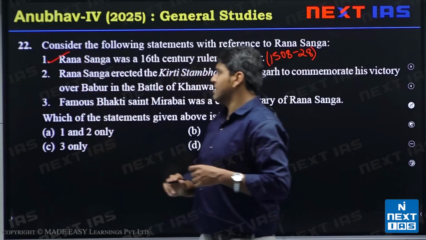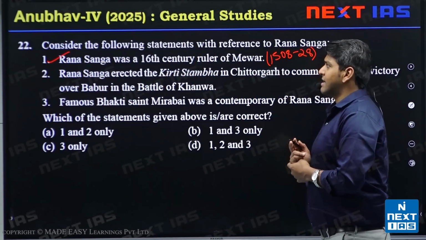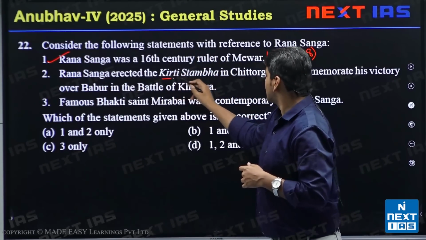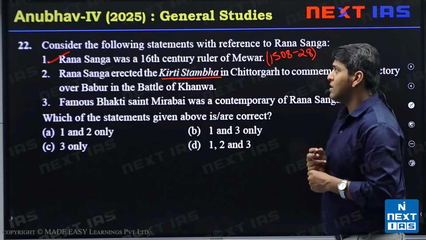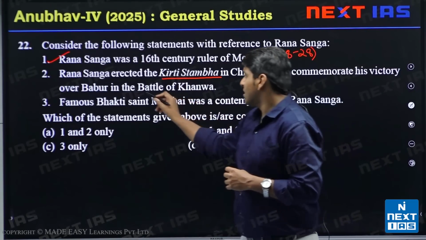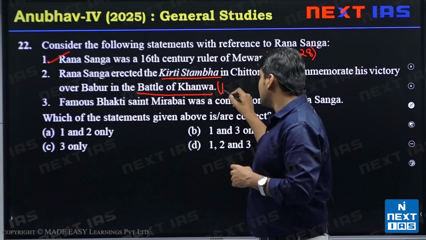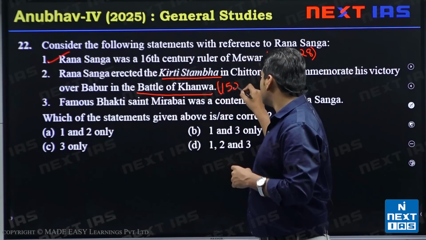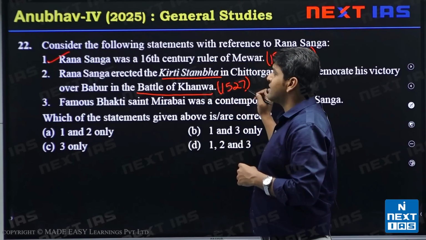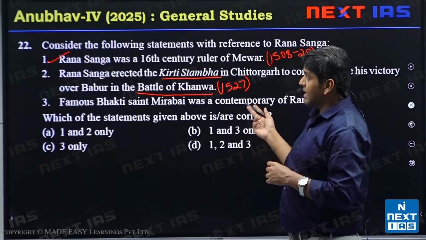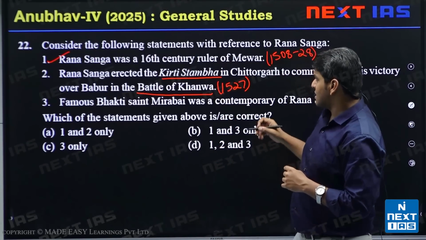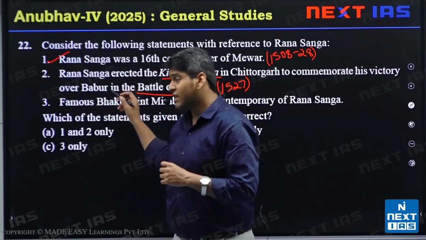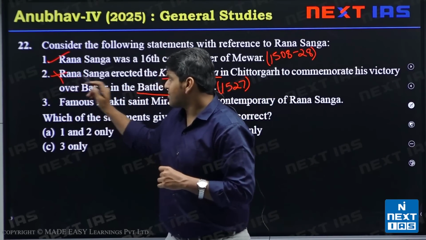This statement is correct. Next, we have: Rana Sanga erected Kirti Stambh in Chittorgarh to commemorate his victory over Babur in the Battle of Khanwa. The Battle of Khanwa took place in the year 1527. And this statement is not correct because in that battle Babur came out on top. Rana Sanga was defeated in that battle. We'll see about the history of that battle. This statement is not correct.